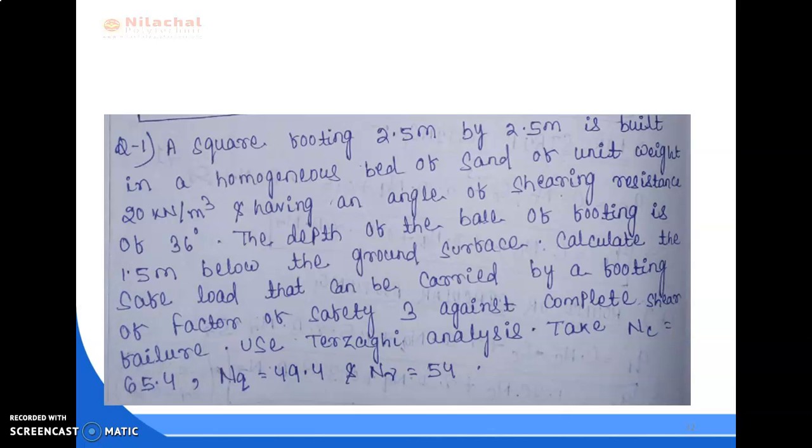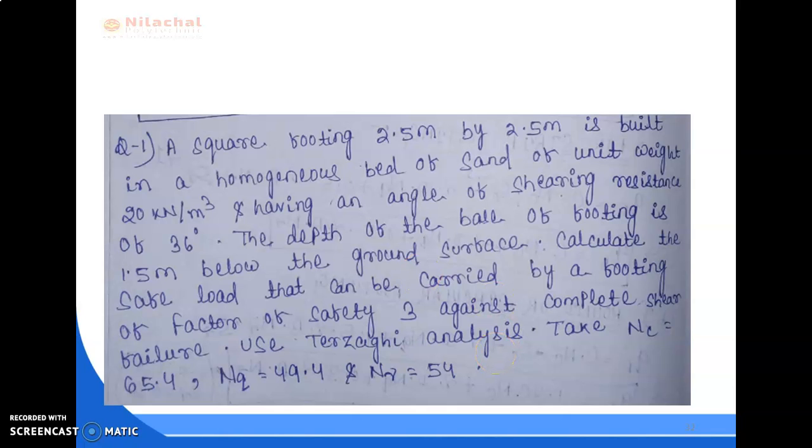A square footing 2.5 meter by 2.5 meter is built in a homogeneous bed of sand of unit weight 20 kN per meter cube and having an angle of shearing resistance of 36 degree. The depth of the base of footing is 1.5 meter below the ground surface. Calculate the safe load that can be carried by the footing with a factor of safety 3 against complete shear failure. Use Terzaghi analysis. Take NC equal to 65.4, NQ equal to 49.4 and N gamma equal to 54. So this is our question.